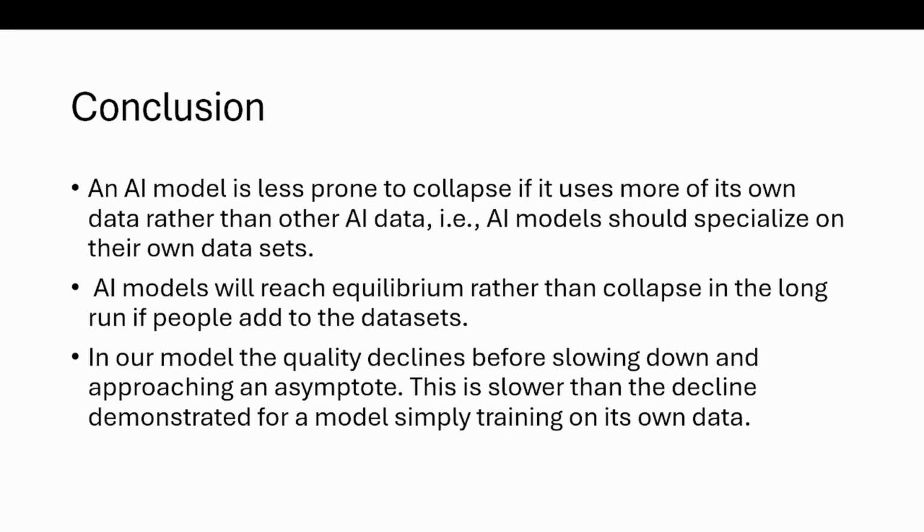Our conclusion: an AI model is less prone to collapse if it uses more of its own data rather than other AI data, if it uses its own dataset, including the people's data. AI models will reach equilibrium rather than collapse in the long run if people add to the datasets. In our model, the quality declines before slowing down and reaching an asymptote. Similar to the last point, it will reach an equilibrium, and it will go fast before slowing down.